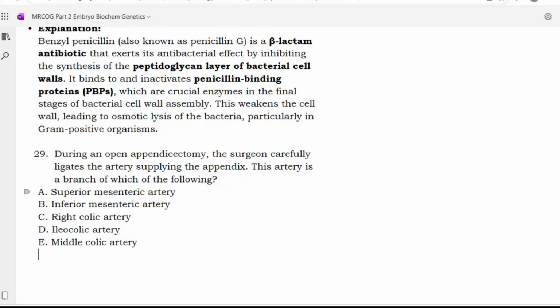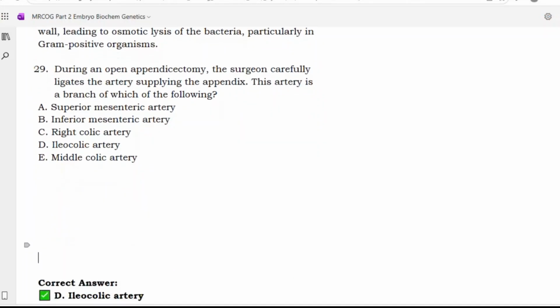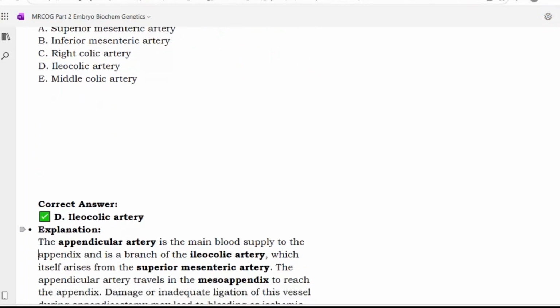Yes, sir. During an open appendectomy, the surgeon carefully ligates the artery supplying the appendix. This artery is a branch of which of the following? Inferior mesenteric, right colic, ileocolic, middle colic. Sir, option D, ileocolic. Yes, this is also a very frequently asked and repeated question. So, ileocolic artery is the answer.